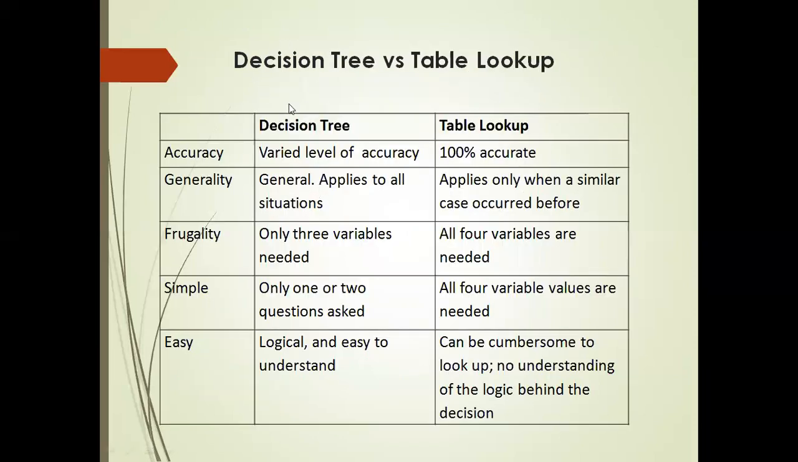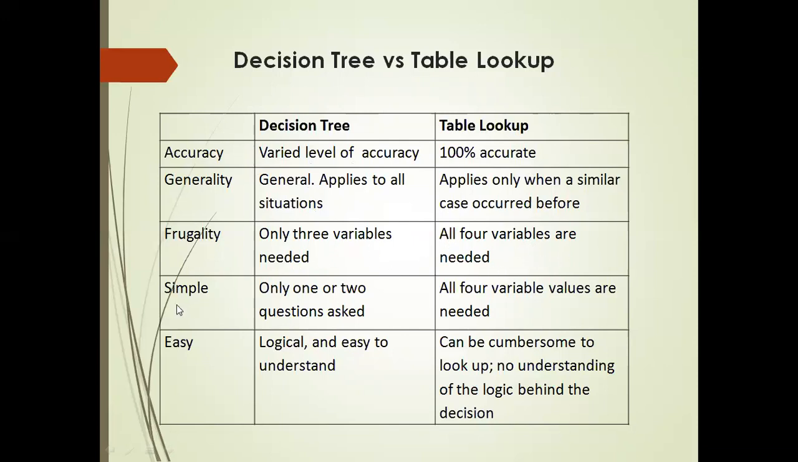Decision tree versus table lookup. What is the difference between these two? For accuracy, the decision tree has varied levels of accuracy, but table lookup is 100% accurate. Generality: the decision tree applies to all situations, while table lookup applies only when a similar case occurred before. Then frugality: in the decision tree only 3 variables are needed, while in table lookup all 4 variables are needed, depending upon the variable.